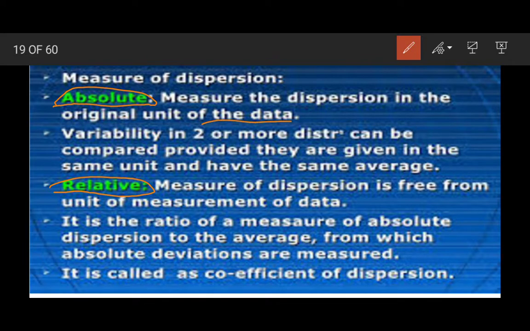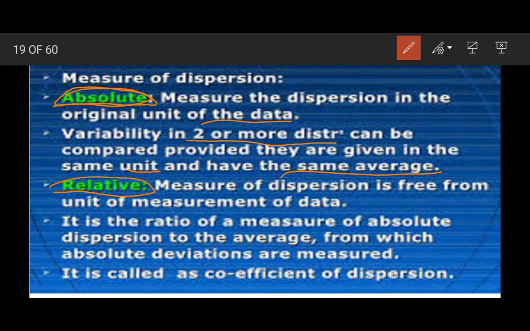Variability in two or more distributions can be compared provided they are given in the same unit and have the same average. If they have the same unit and the same average, then we can use the absolute measures of dispersion.